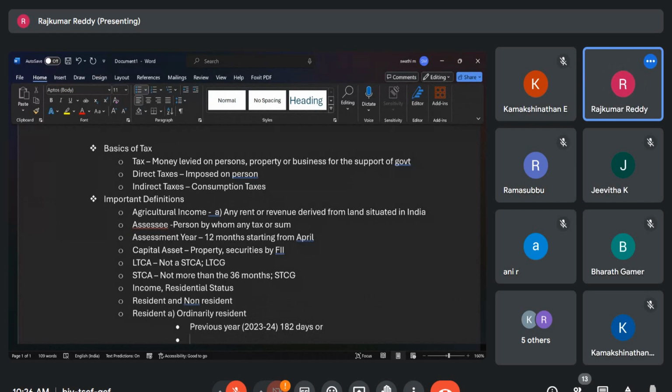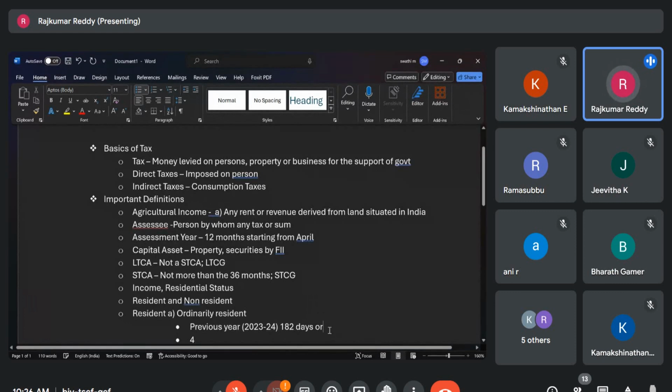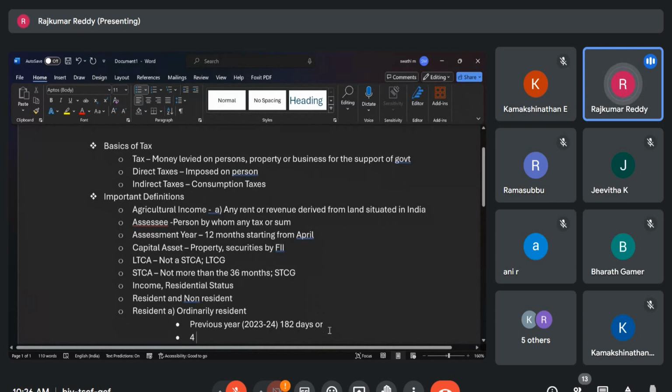Or even out of the last 4 years, because the intention of the income tax department is they have to get the income. For example, your son or daughter went to the US last year, maybe May 2023. By this definition, they didn't stay 182 days in India, so they are not resident. No, you cannot say that. One more provision is there.